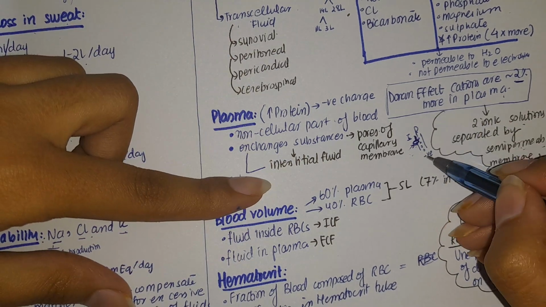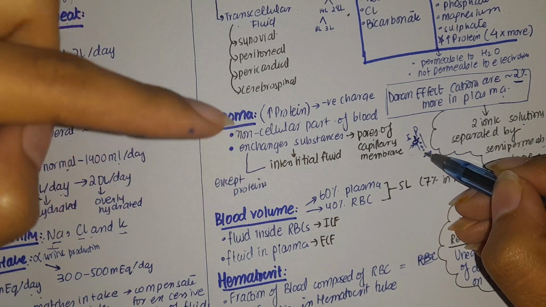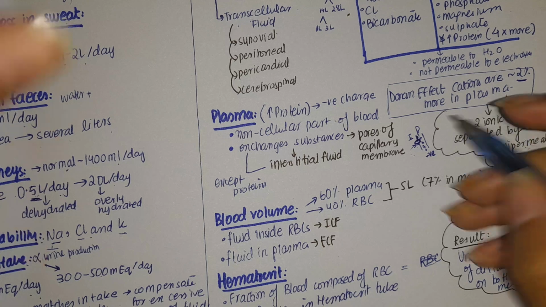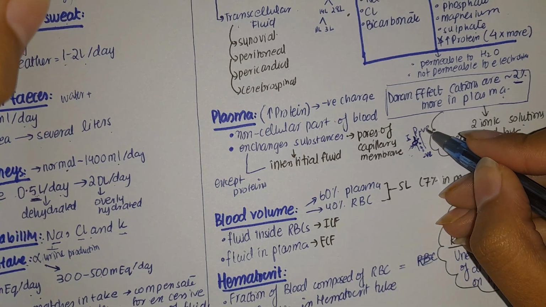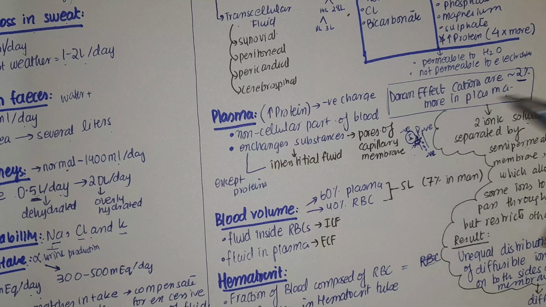Also, these negatively charged protein molecules will attract positively charged electrolytes but will repel negatively charged electrolytes. So positive electrolytes are greater inside, and negatively charged electrolytes are greater in the interstitial fluid.